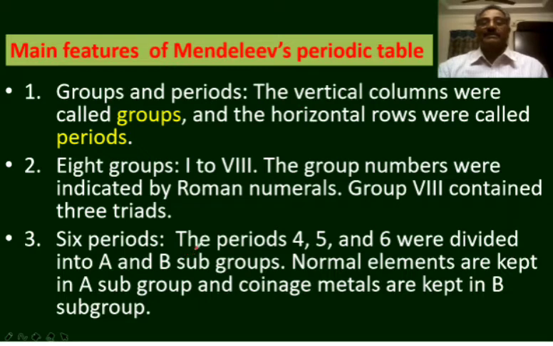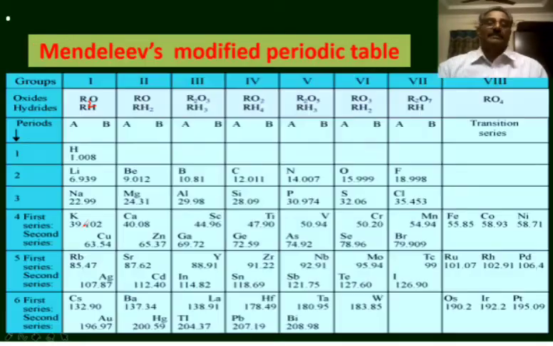The subdivision of period into A and B subgroups is made from the 4th period onwards, and all the normal elements are kept in the A subgroup and the coinage metals are kept in the B subgroup. The normal elements like potassium, rubidium, cesium are kept in A subgroup. The coinage metals, the metals which were used for making coins in those days, copper, silver and gold, are kept in B subgroup.